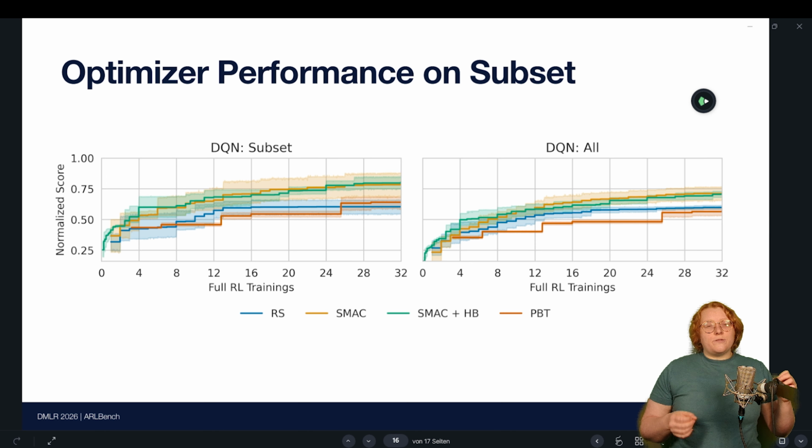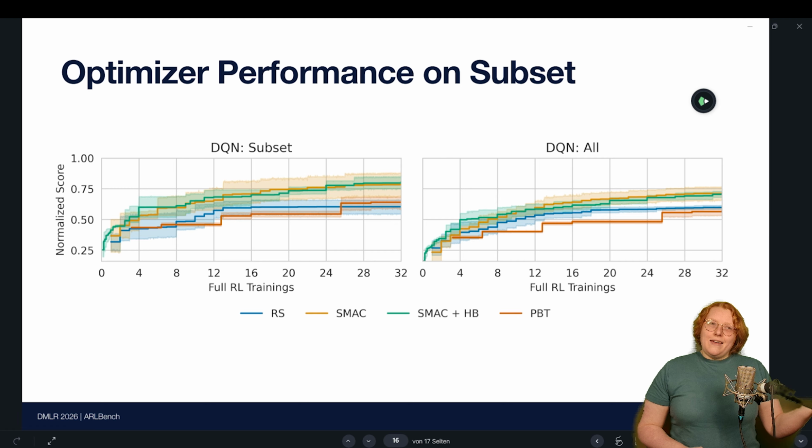We tested 4 different variations of optimization: random search, we used a black box optimizer in SMAC, black box optimization with hyperband, so partial evaluations, and then also population-based training, which does dynamic configuration online. And as you can see for DQN, we have the subset on the left, the full set on the right, and the curves look very similar. Obviously, the absolute normalized score will not be exactly the same, but the methods behave qualitatively almost the same on the subset as on the full set. And that's what we want to see.